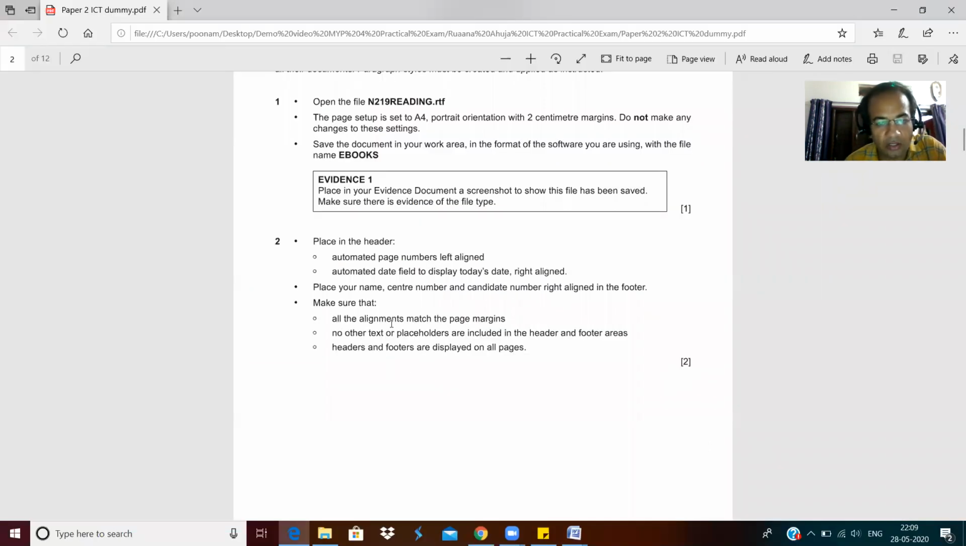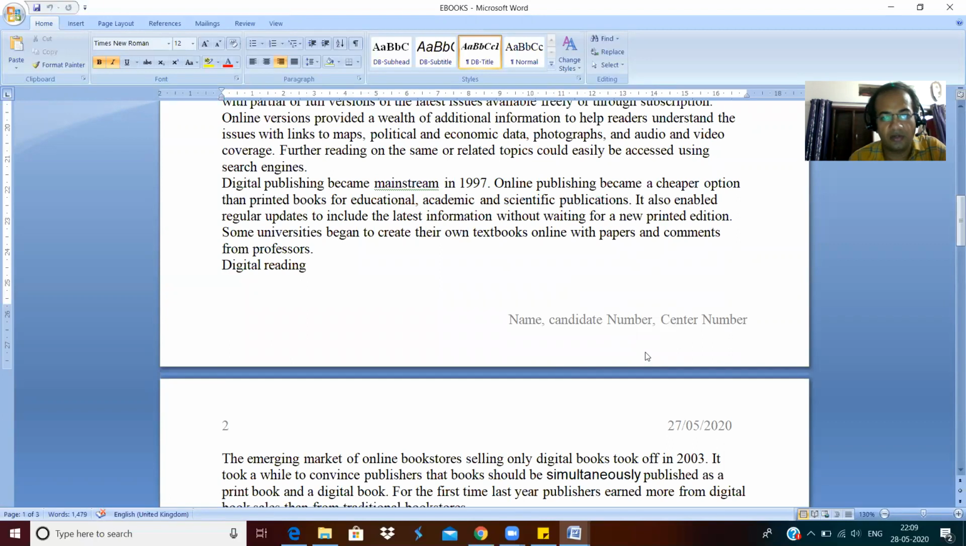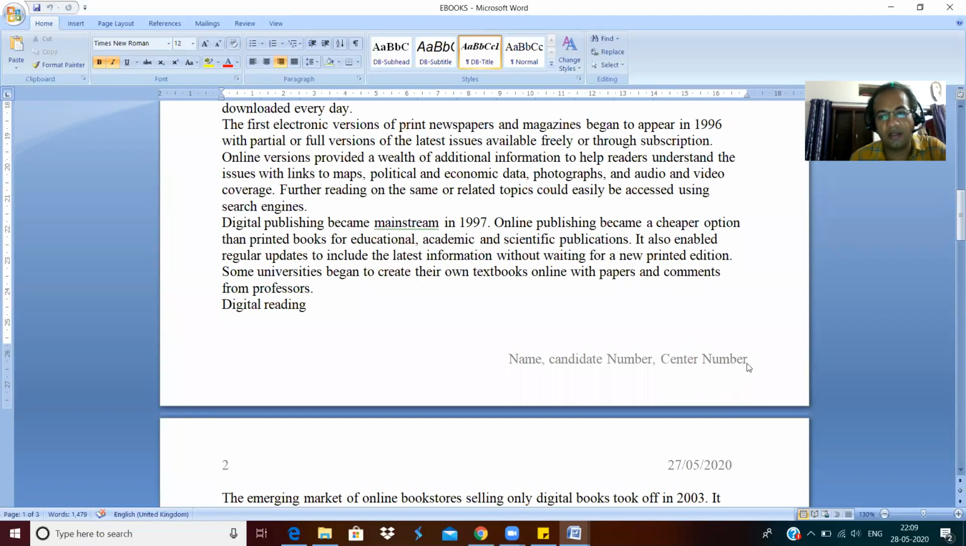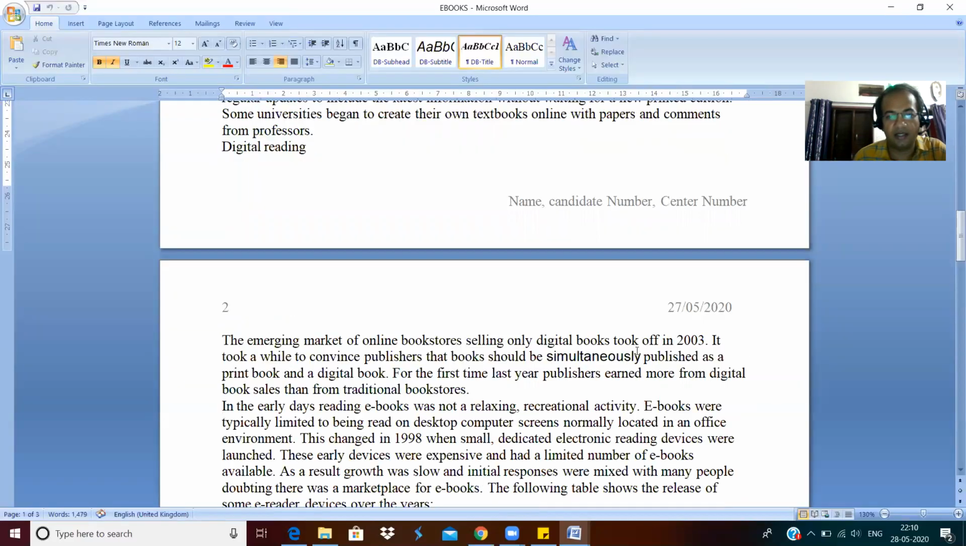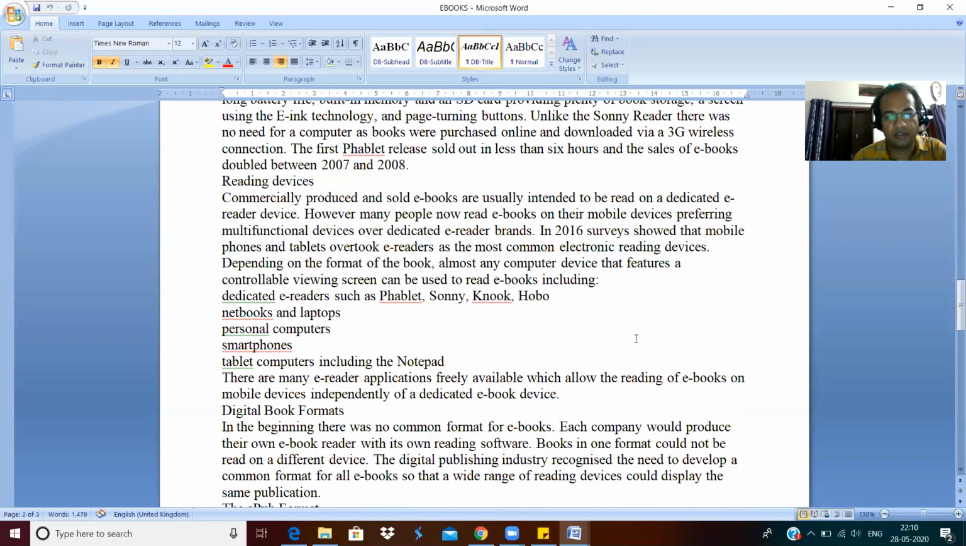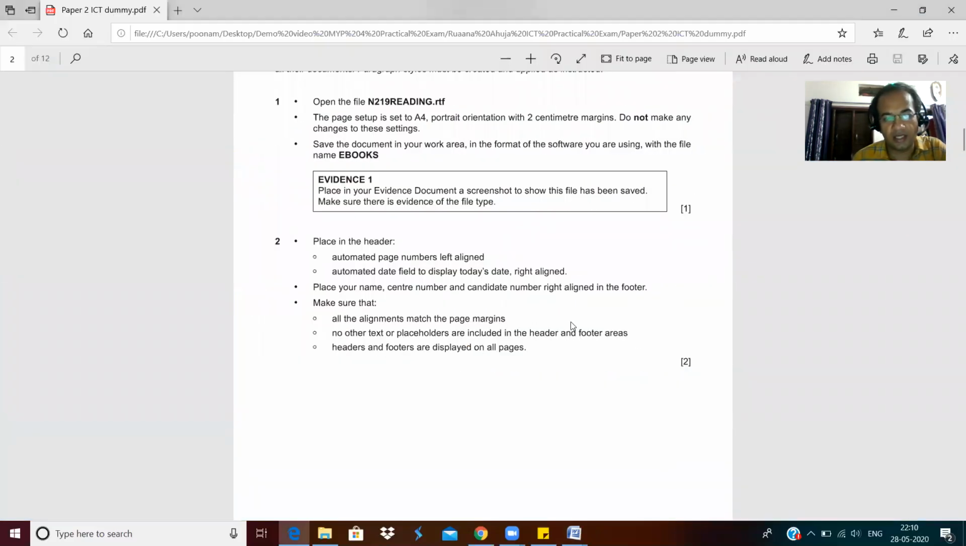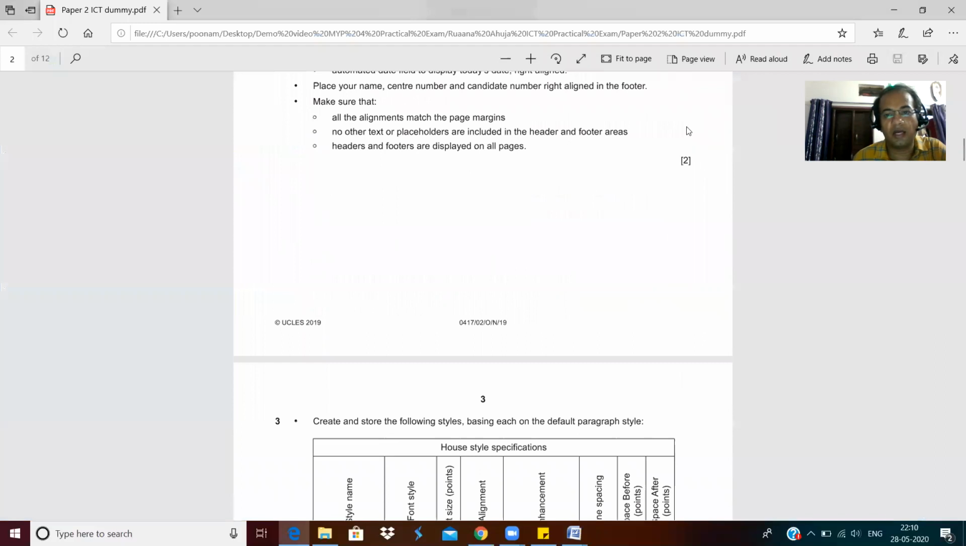Then make sure all the alignment matches the page margins. Okay, so they are aligned with the page margin. You can see here, when I click it, it is aligned with the page margin. That's all right. No other text or placeholder is included in the header or footer. That is fine. Headers and footers are displayed on all pages. Yeah, they are displaying on all pages, you can see. Fine, that's it. Once it is done, I'm going to get 2 marks like this.